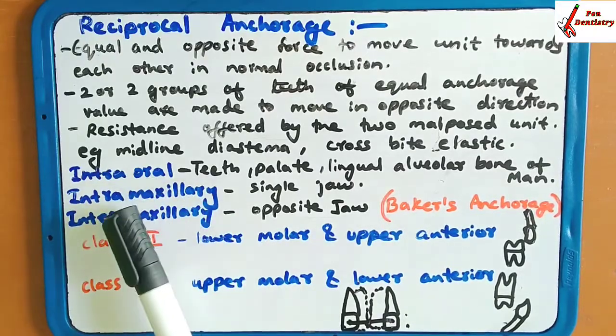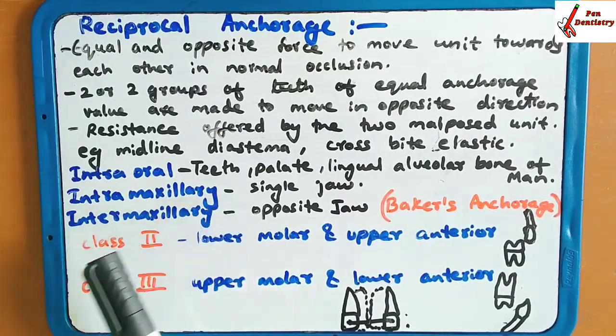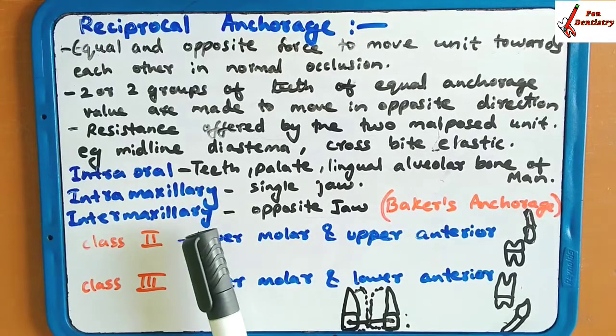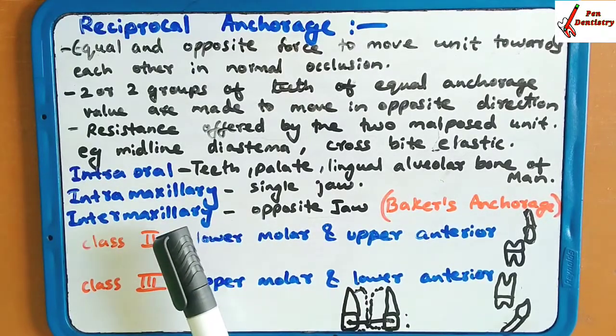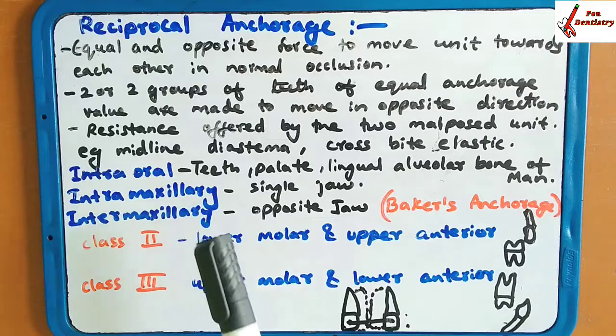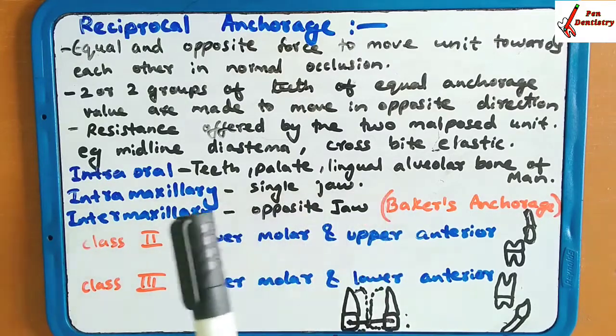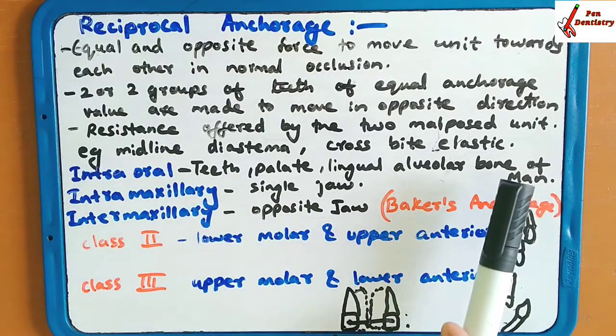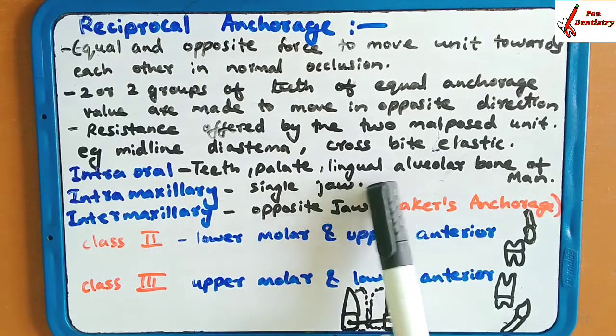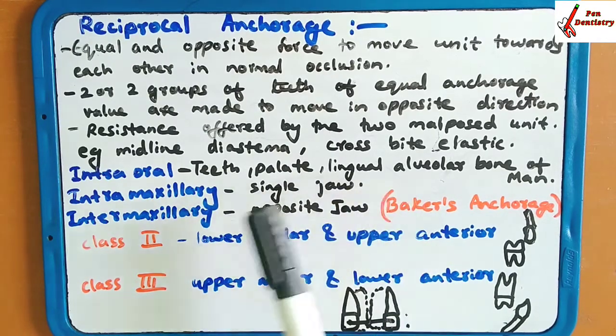In intraoral, there are intramaxillary and intermaxillary. Both are present. In intramaxillary, a single jaw has the malopposed tooth and the correction takes place in the single jaw.